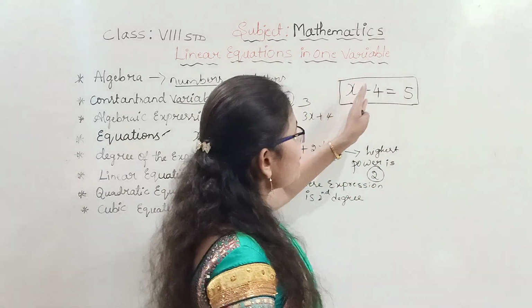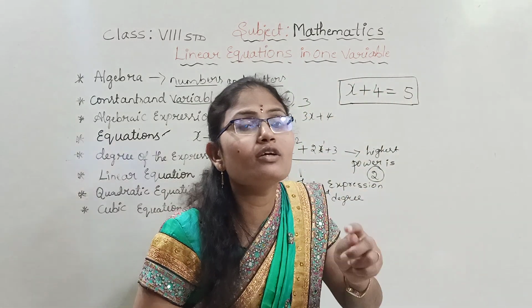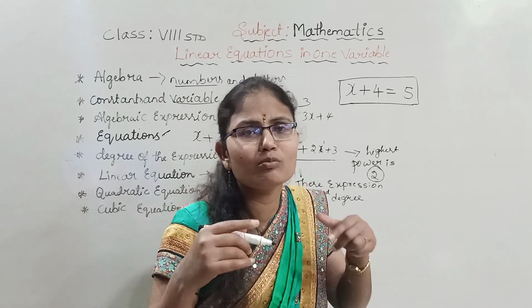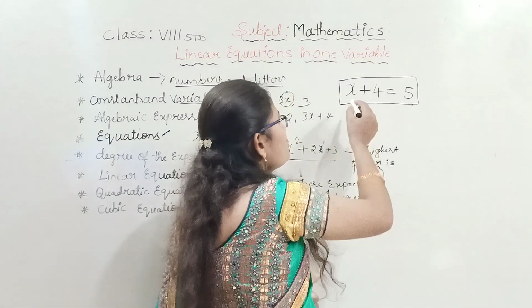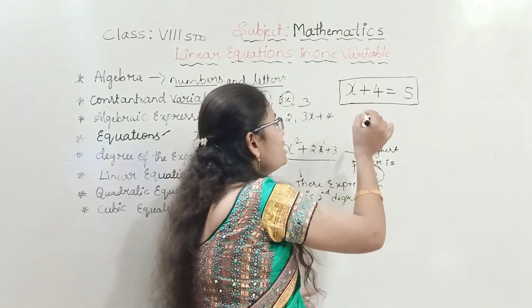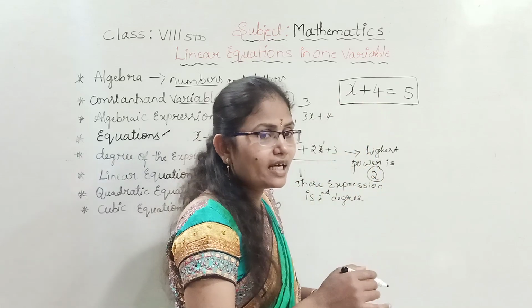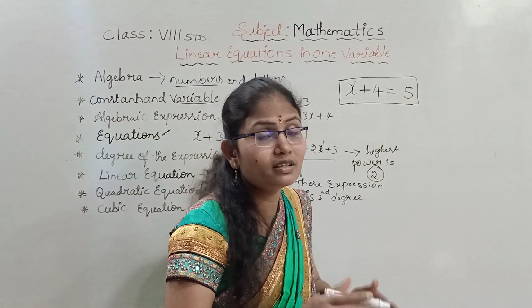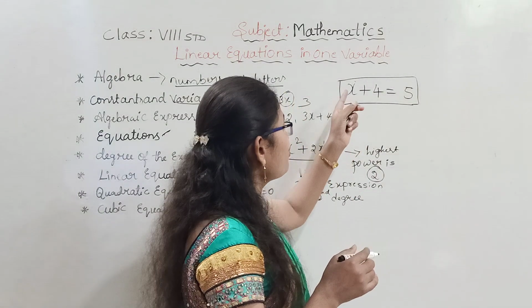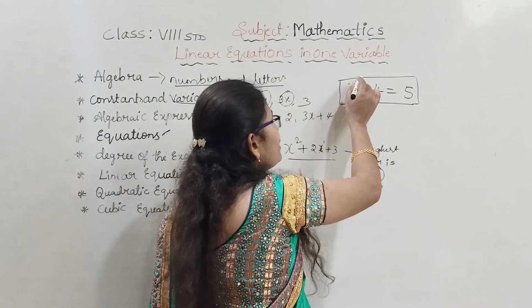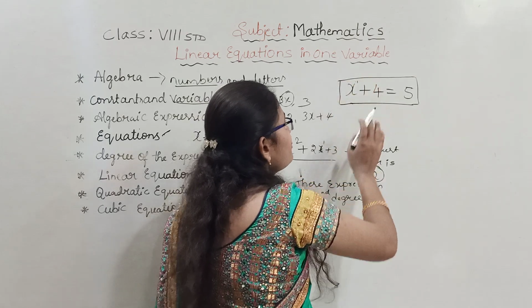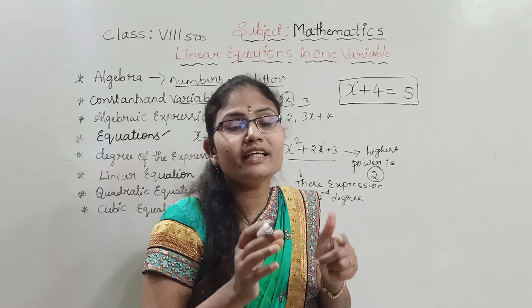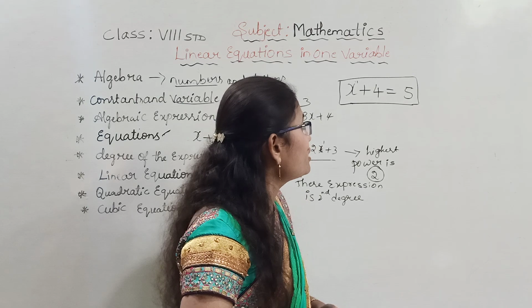One variable means the equation must contain only one variable. It does not contain more than one variable. Here you can observe there is x, only one variable, and the exponent of that variable is 1. So this equation we are going to call a linear equation in one variable.